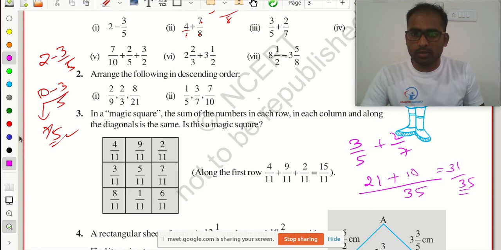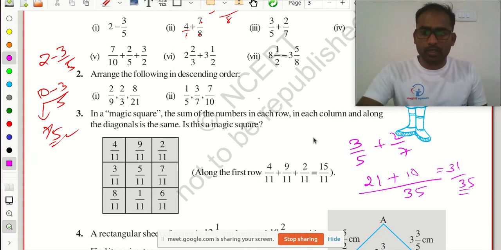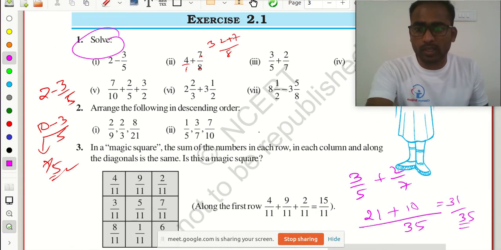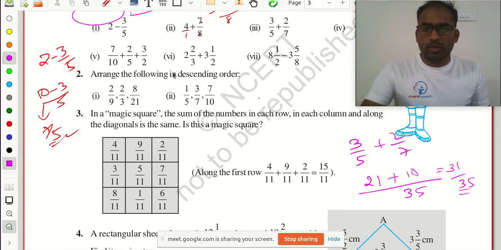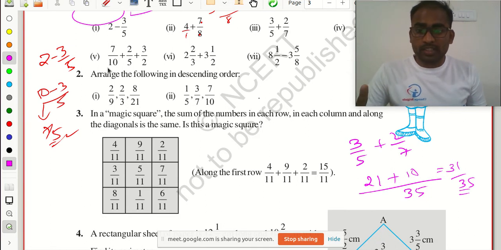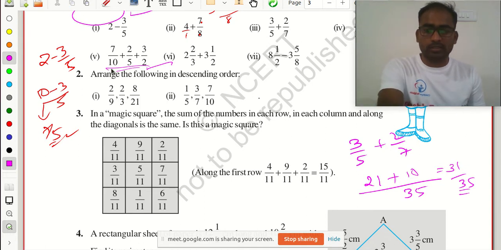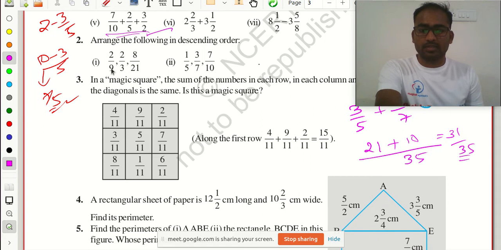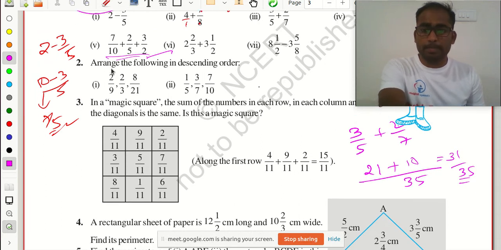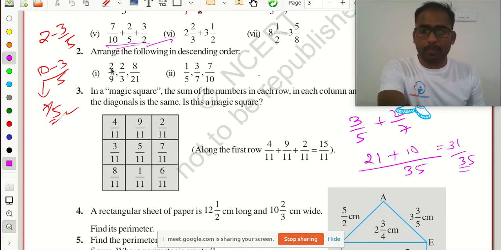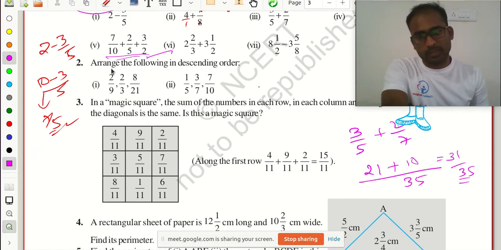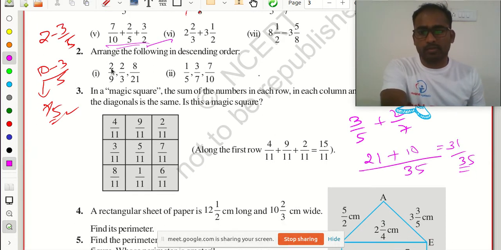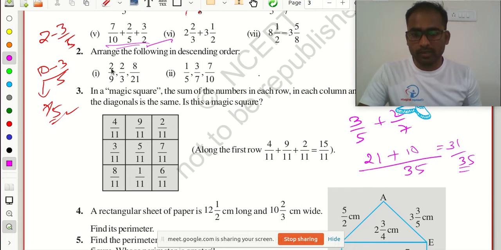Okay, so you can calculate now. You can solve the sum of three fractions also. Or shall I show how to calculate the sum of three fractions? Yes, very good.